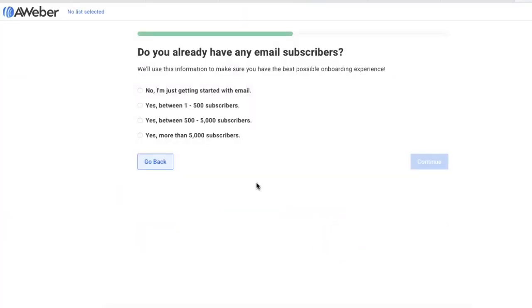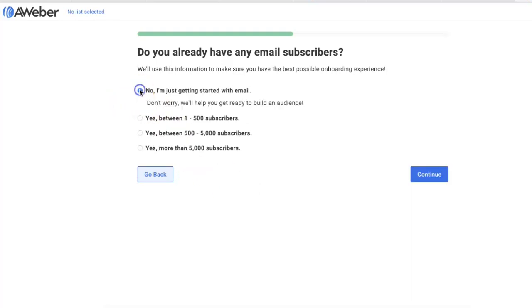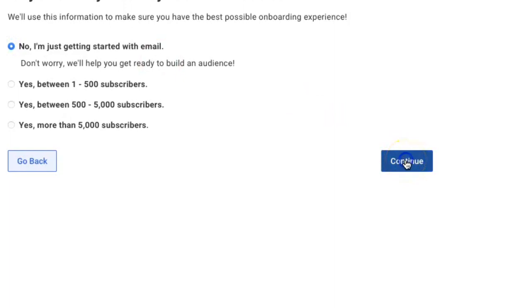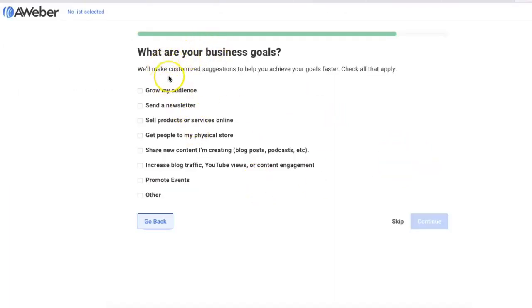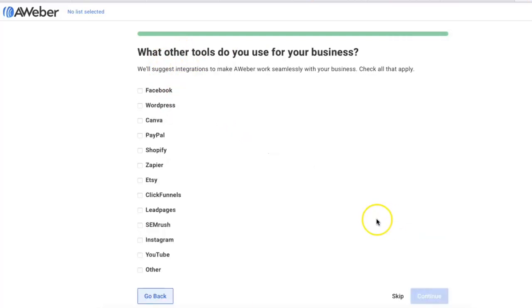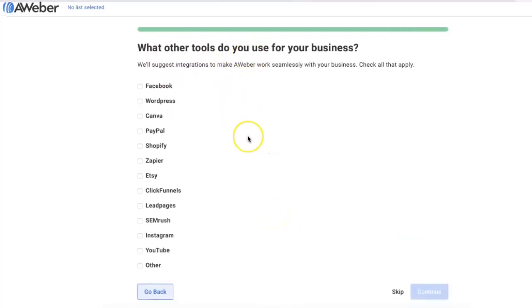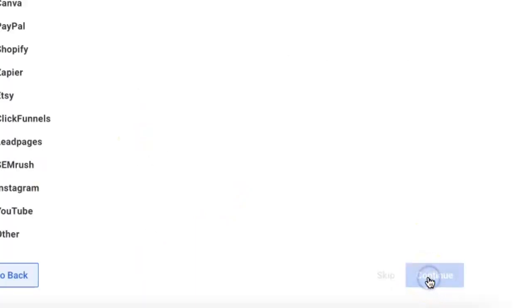Now they're going to ask you if you already have an email list. If you have an account with GetResponse or MailChimp, you can integrate those into here. For this example, I'll put no. I'm just getting started with email, and hit Continue. Then they're going to ask you what your business goals are. This part I usually just skip. And they're also going to ask what other tools you use for your business. Me personally, I deal with LeadPages, YouTube, Canva, Shopify. So you can just select whichever ones apply for you and hit Continue.